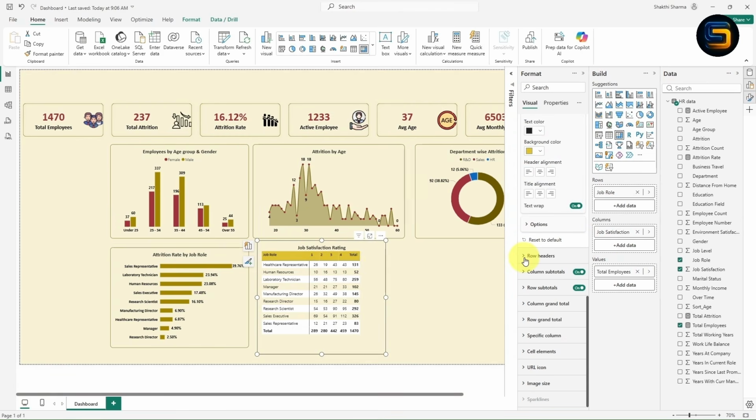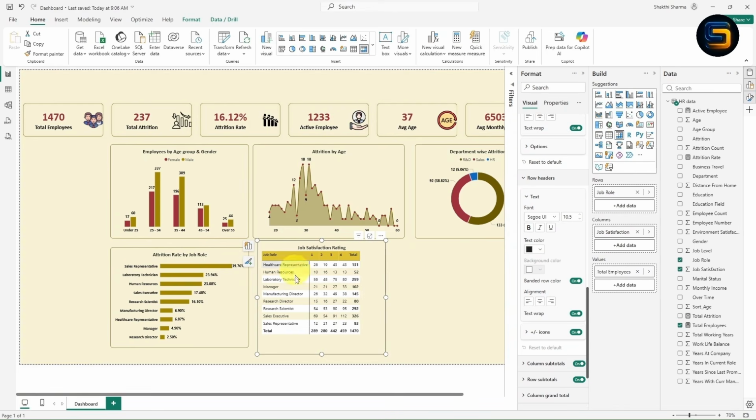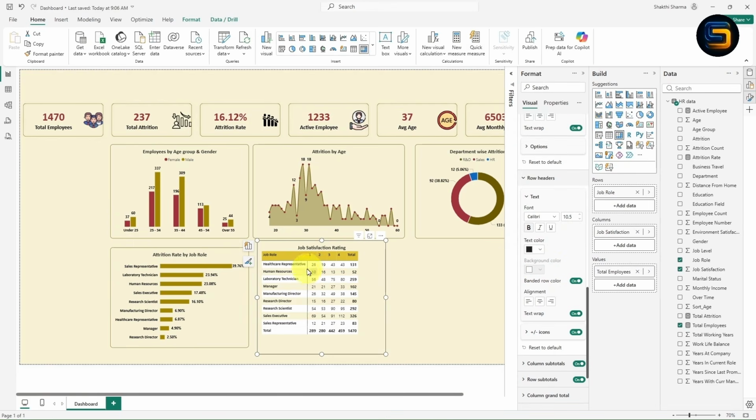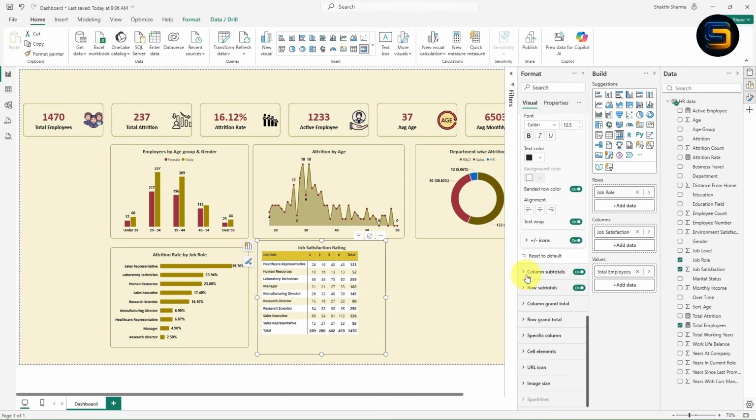In the same way, scroll down, expand this row header. Let us give some formatting for the row header also. From here I will change the font to Calibri. Now I will make it bold so that it will be shown clearly. We are not able to change the background color. Why? Because this option is enabled. If you turn this off, from here you can change the background color. If you turn it on, you will not be able to change the background color because it will show alternate rows in different color, right? So this is how you can give the formatting. If you don't want to show the column subtotal, you can turn it off from here. In this way you can give the formatting.